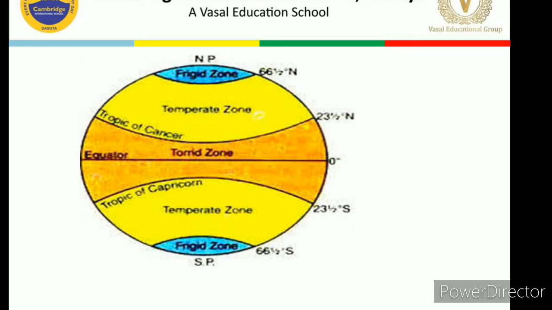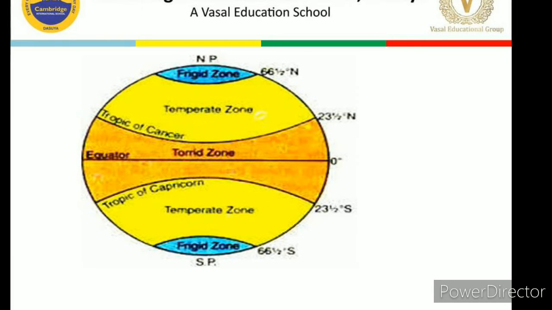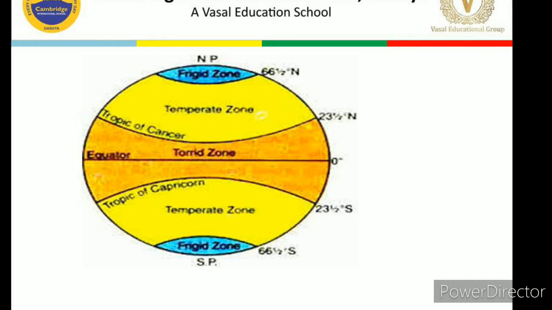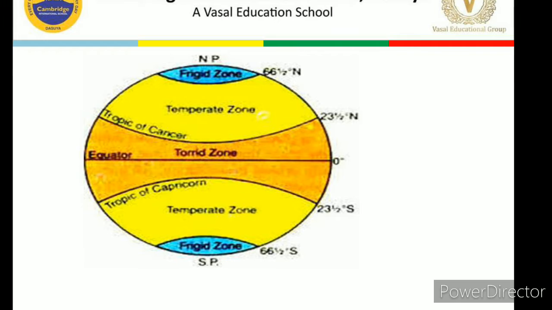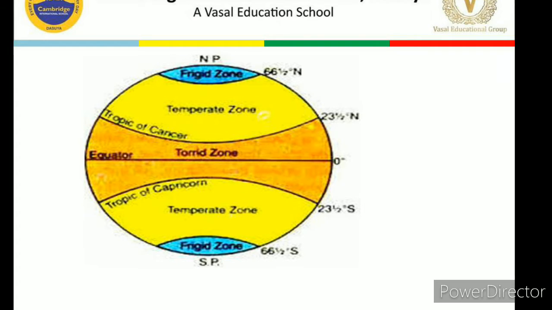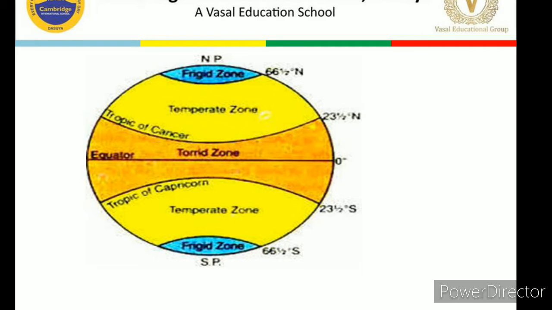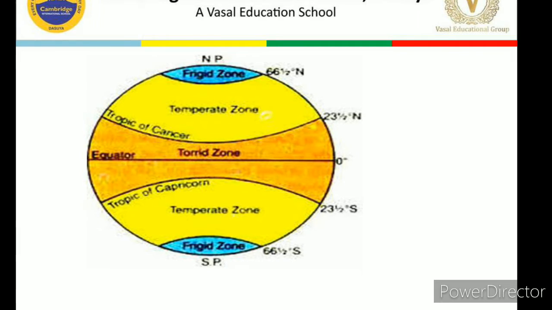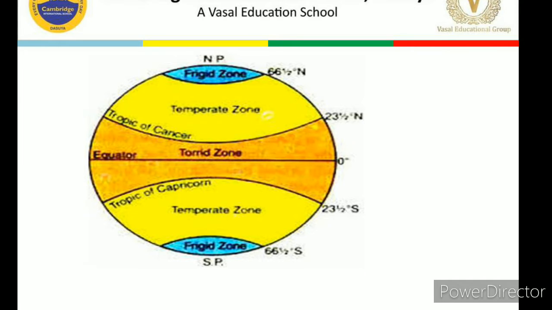Next is the temperate zone. We have two temperate zones. One is in the northern hemisphere and the other is in the southern hemisphere. The north temperate zone lies between 23.5 degree north, that is Tropic of Cancer, and 66.5 degree north, that is Arctic Circle.